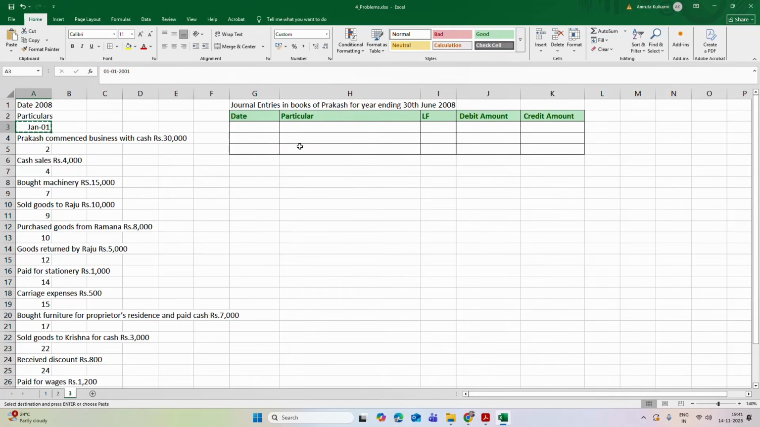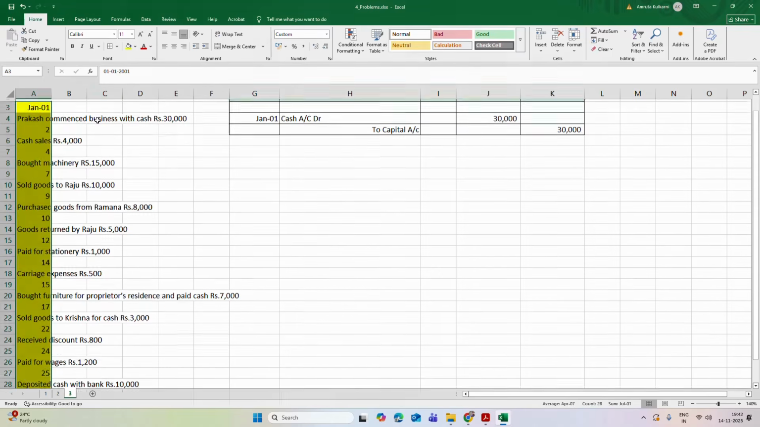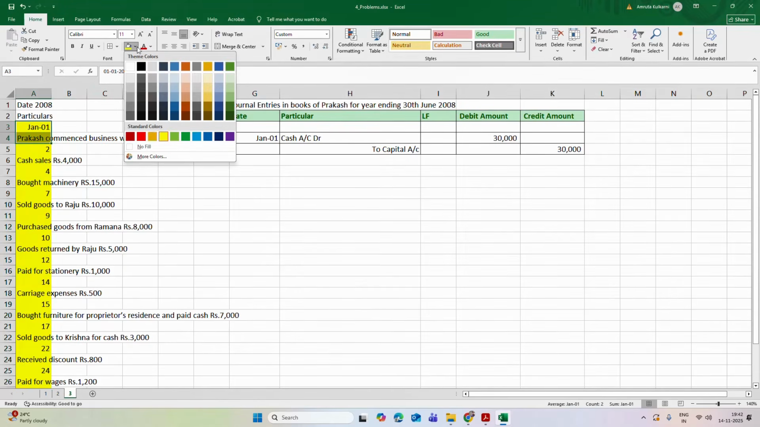Okay, so now for the first date, that is for January 1, Prakash commenced the business with rupees 30,000. So on January 1, Prakash started his business with rupees 30,000. That's why cash account is debited and capital account is credited. So for your understanding, I will just highlight these entries. So this entry we have made.